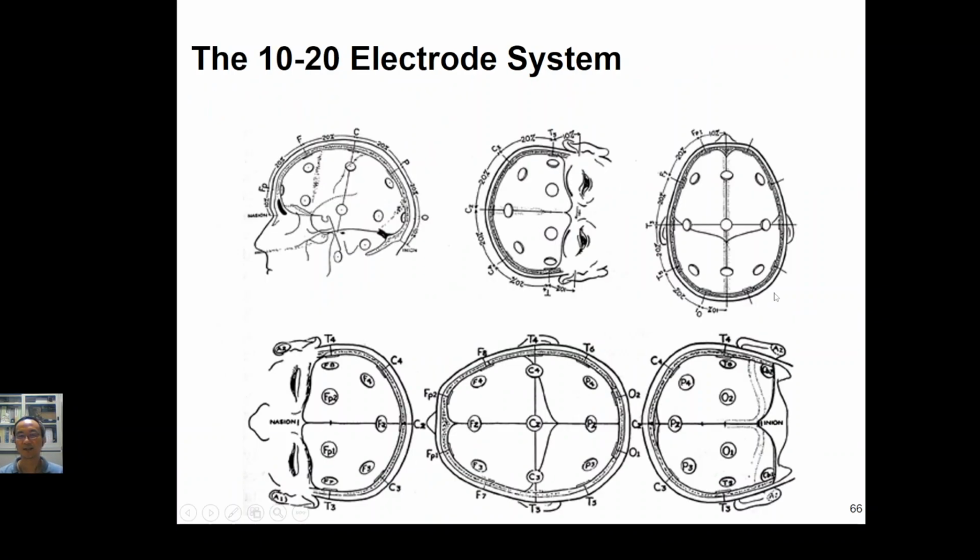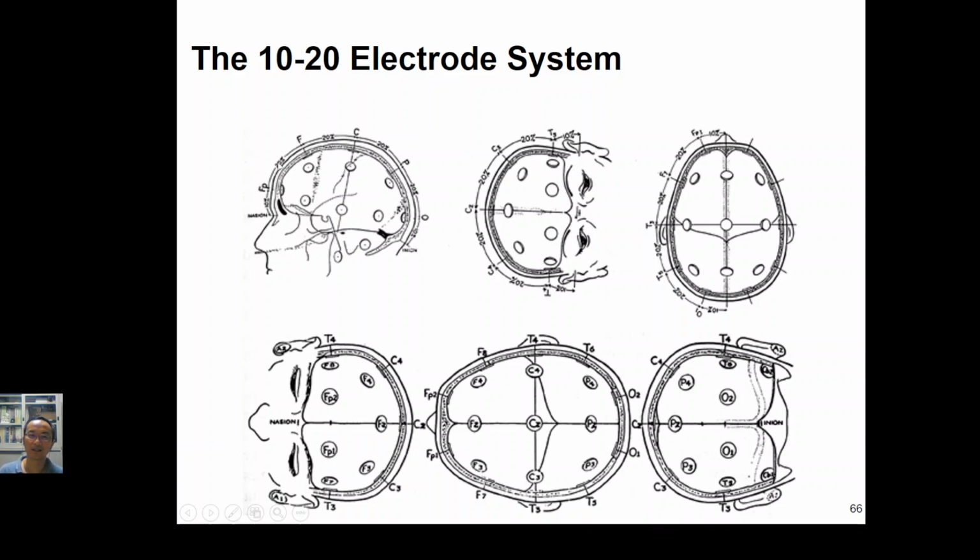So we have the 10-20 electrode system. Let's say here is the length of the distance: we take 0% of the length, 10% of the length, 20%, 20%, 20%, 20%, and finally 10% of the length. In total it is 100%.